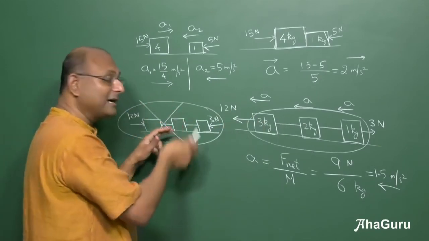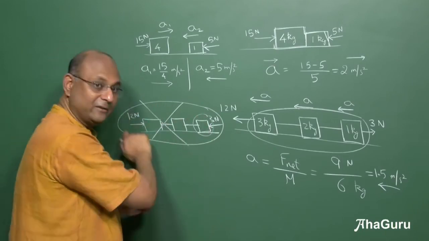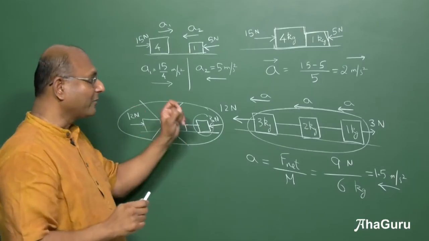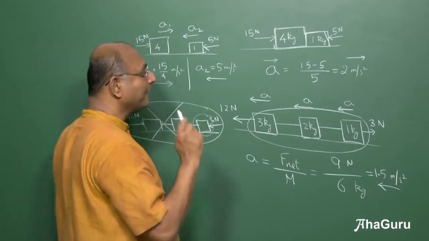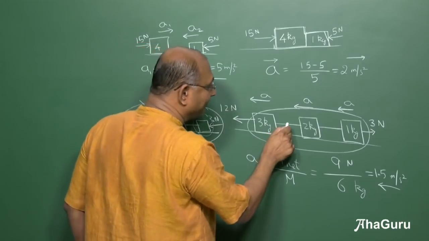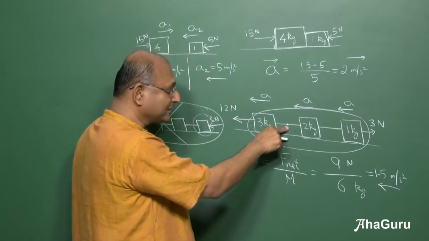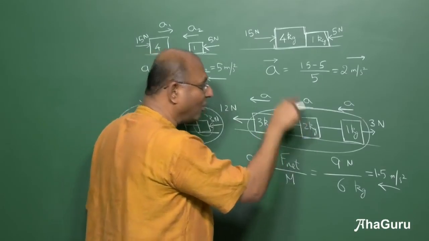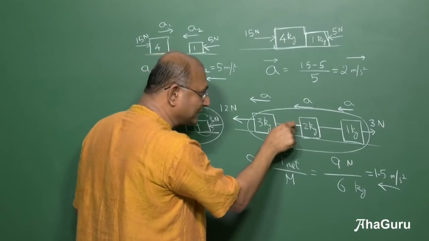So we have to then learn how to apply it separately, for this separately, for that separately. That's what we are going to learn in the next concept, but I want you to first understand this very well. Also, many times people will want to ask, what is this force that this rope exerts on the 2 kg block? It is actually going to pull the 2 kg block.